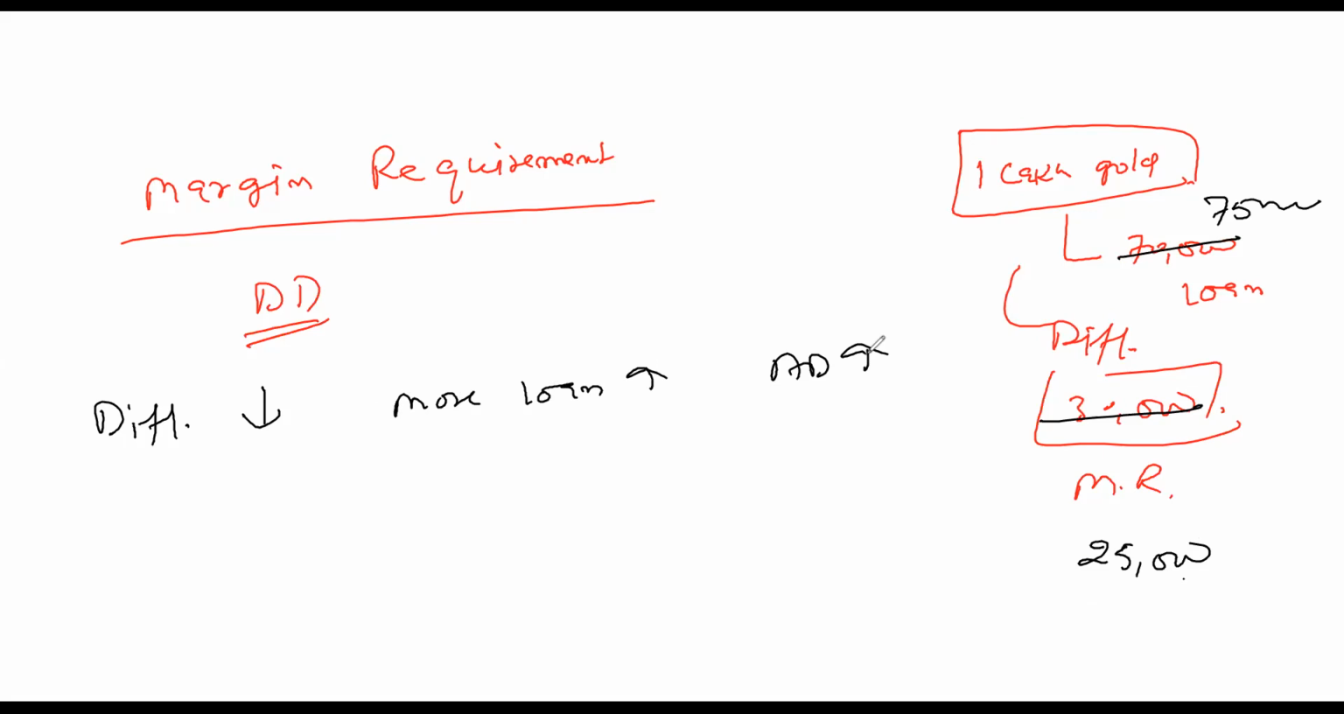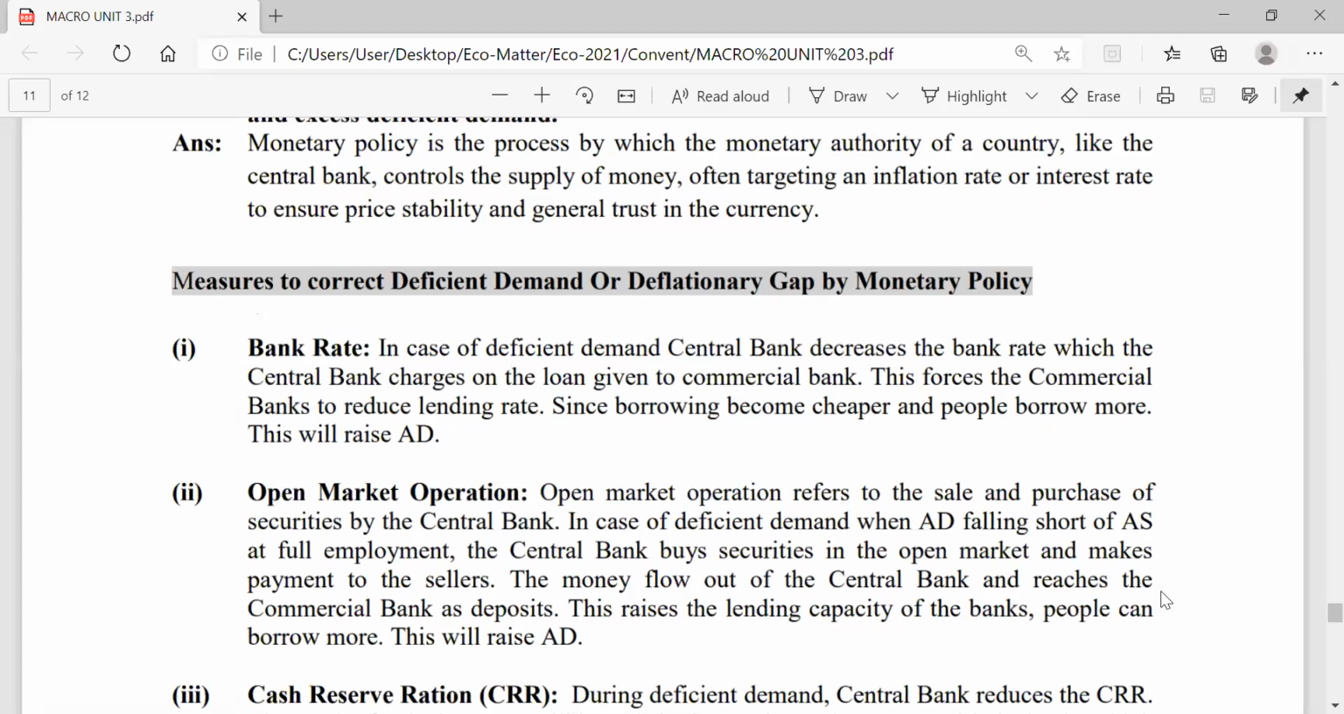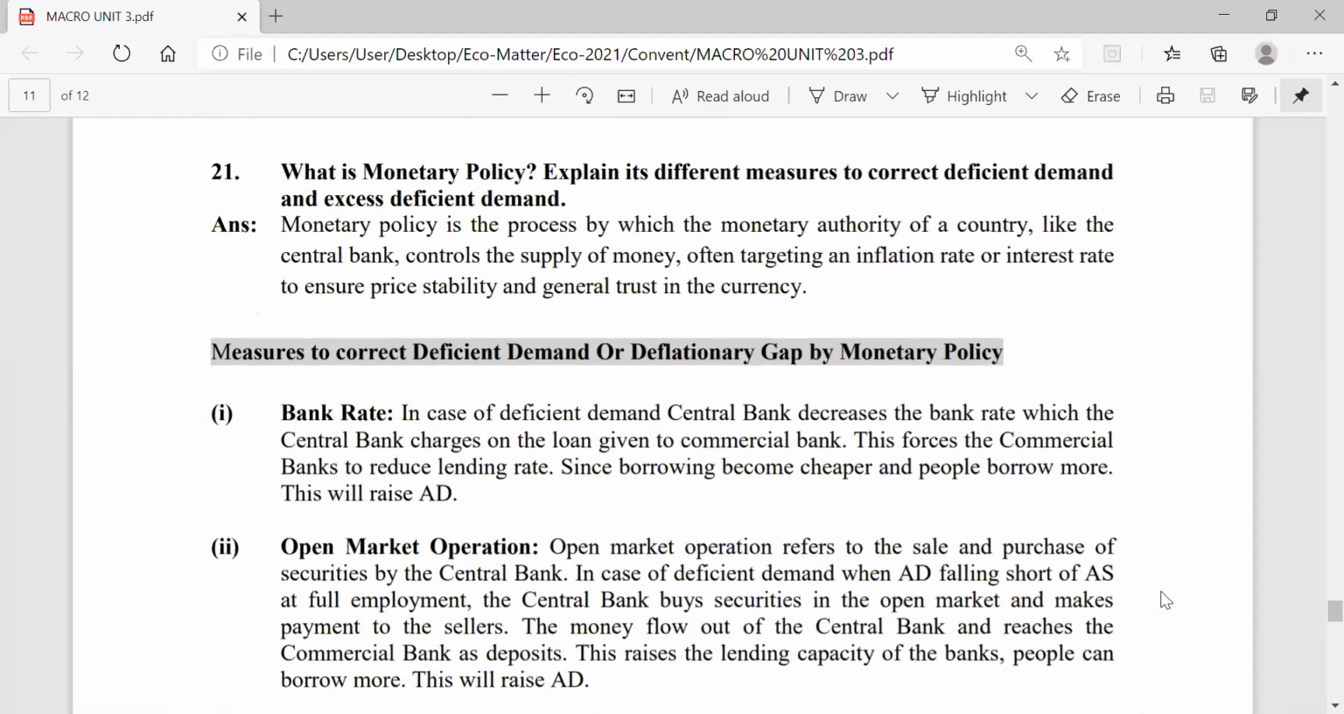Now, in case of excess demand, what do you do? In case of excess demand, you can reverse this, or you can write vice versa. So now look at your assignment that I have given to you. According to your assignment, question number 21, you have to read at your home. So students, now look at the case. The question is: define monetary policy and how will you control deficit demand?